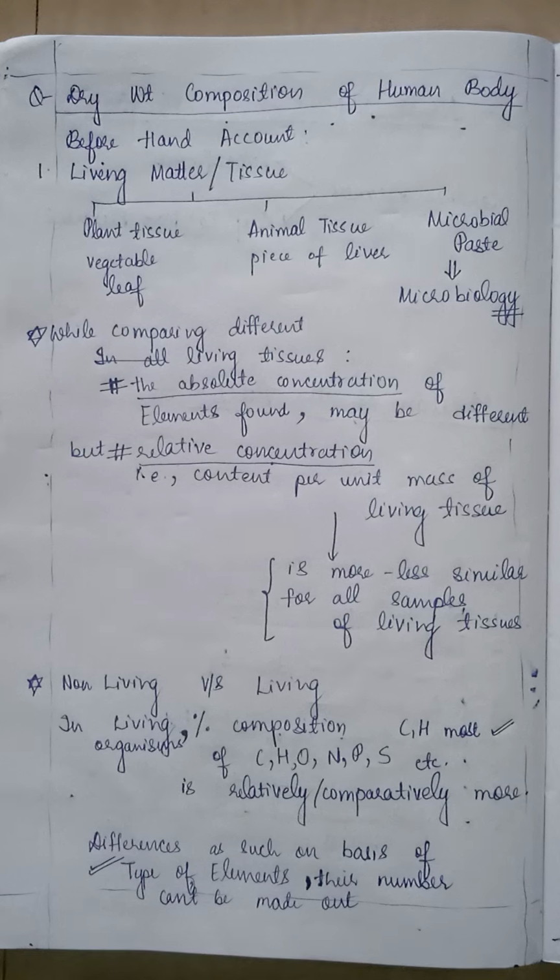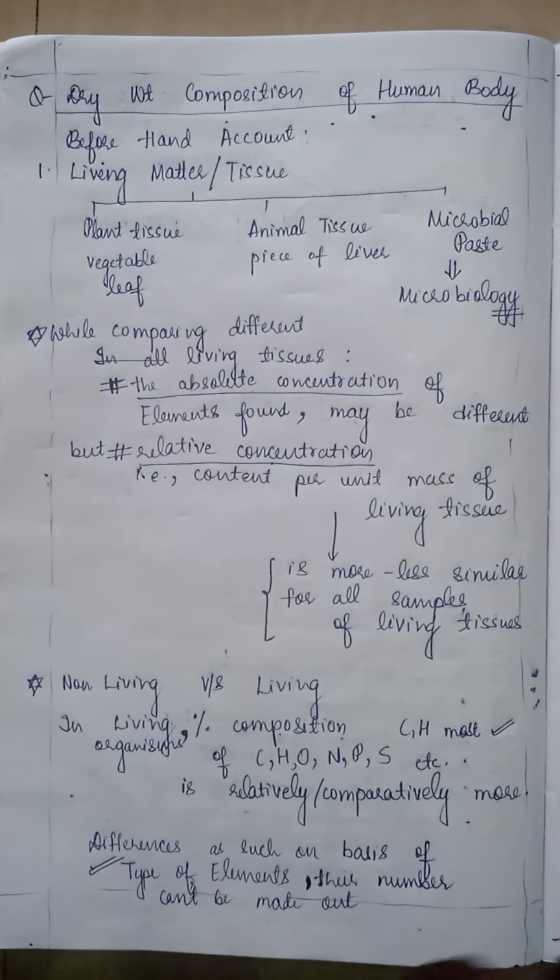So we will start the video, but the question we are taking today is the dry weight composition of the human body. Dry weight composition or wet weight composition of the human body, and we will be knowing what is wet weight, dry weight and ash, and it helps us with the composition part or chemical analysis, elemental analysis, and why chemical analysis is performed. These questions help to understand so many concepts, right?